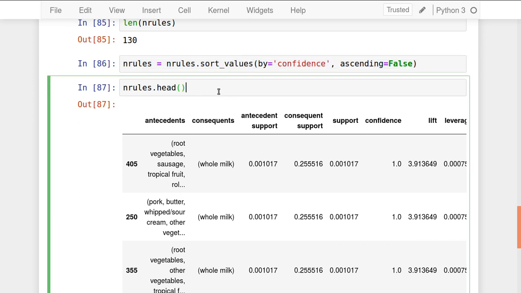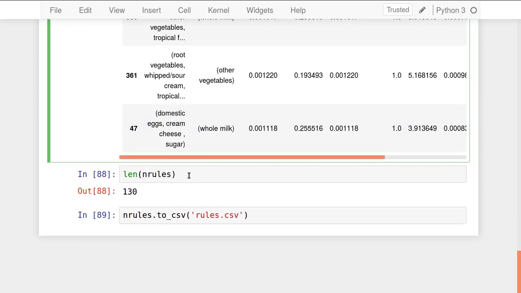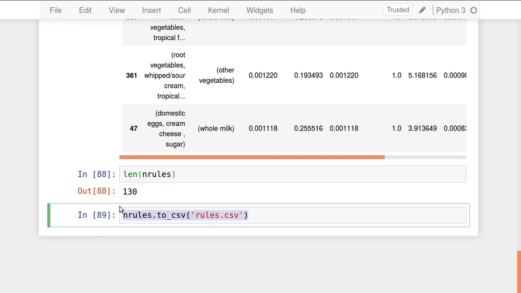After the sorting is completed, we can save these rules inside a file. The total rules are 130, and to save the rules inside a file we have the function called to_csv that we already saw in pre-processing. So n rules dot to_csv, all the rules I can save inside a file whose name I have given as rules.csv, and all these rules will be saved there. So this is how the apriori algorithm generates the rules, and you can perform various operations on those rules. You can access or extract the rules as per your criteria also.